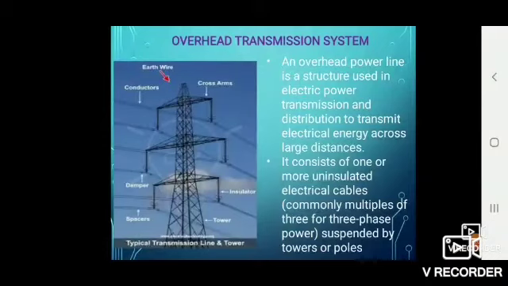Dear students, in the last class we discussed transmission, distribution and structure of power system, and in today's class we are going to discuss the overhead transmission system. What is meant by overhead transmission system?